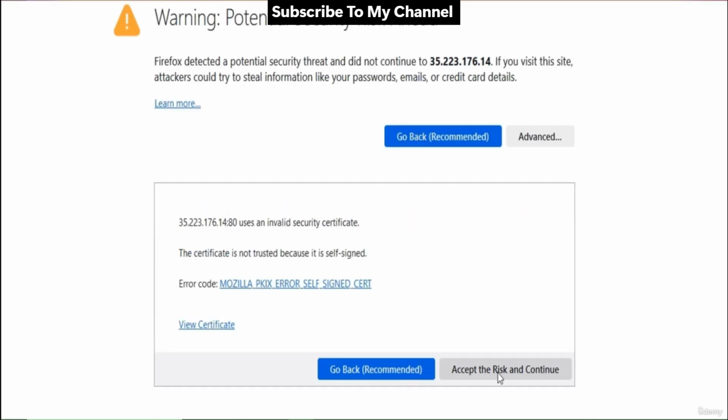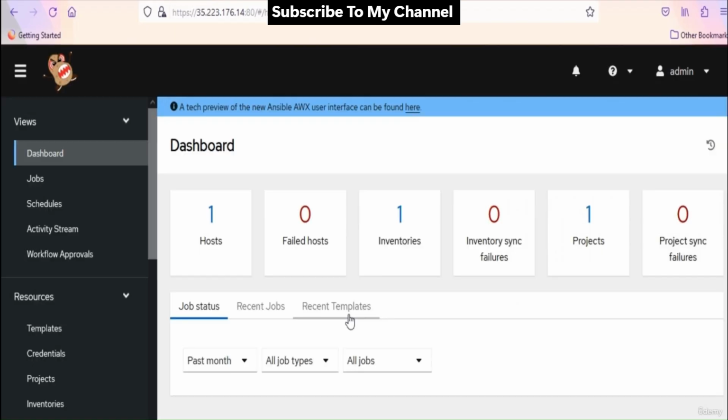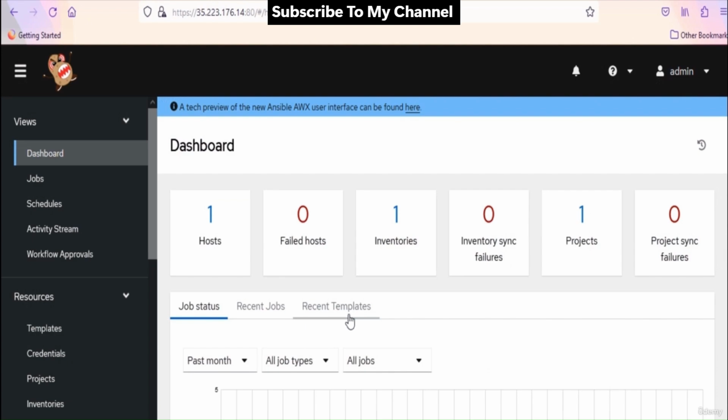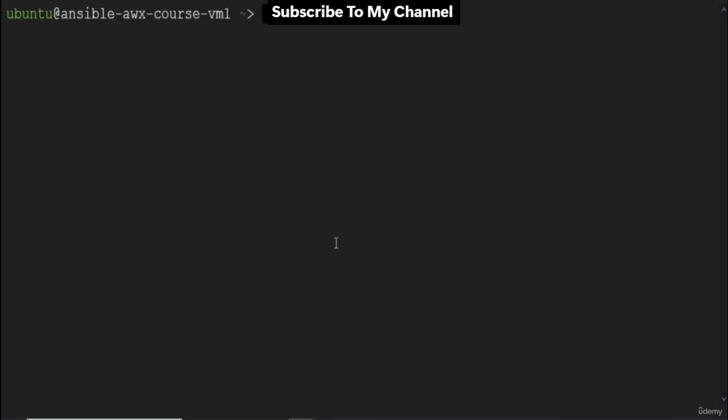Now suppose instead of this :80 here in the URL, you want to access AWX using port 443. In that case, you need to make two changes. First change we need to make is in the portport script. We have one portport script running on the VM which restarts the containers and redirects the connection to port 80. We need to update that script to use port 443 instead of 80.